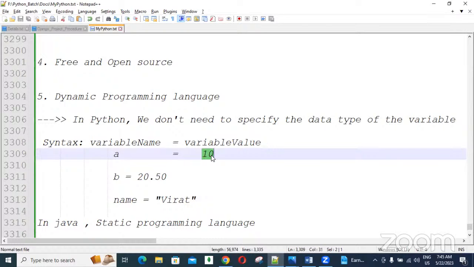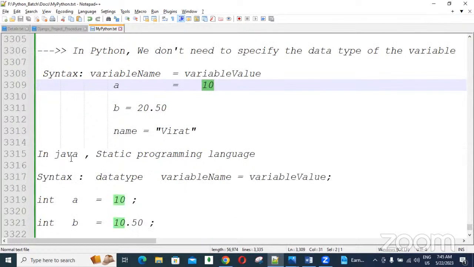Because of this, it reduces a lot of burden on developers. We are not concentrating on memory allocation, so we save a lot of time and also reduce the burden.